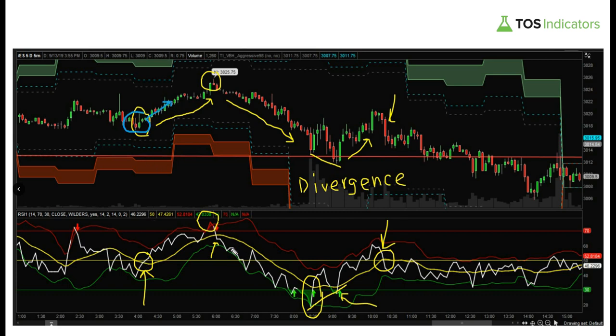And then here we can see once again that same pattern that we talked about, which is the RSI breaking above the upper Bollinger Band, and that then led to a bearish move down lower. And then once again, we broke outside of the Bollinger Band right here, and then you had a divergence before an ultimate move up higher.